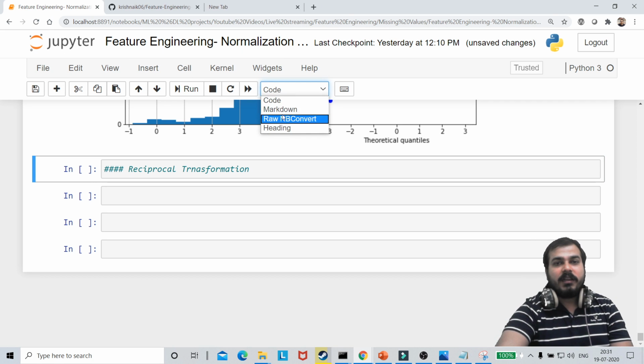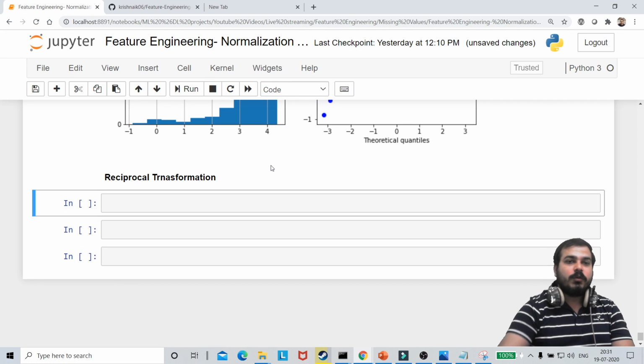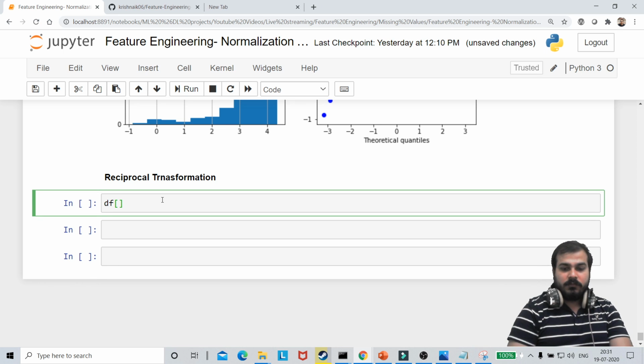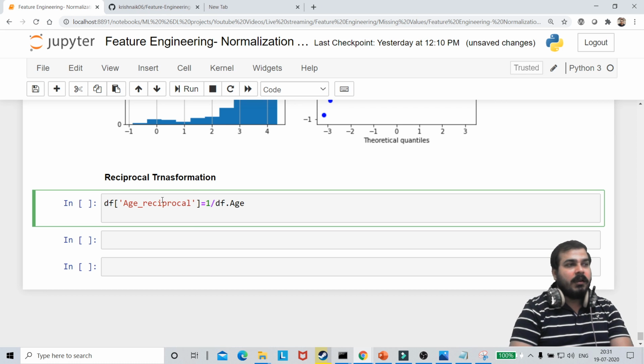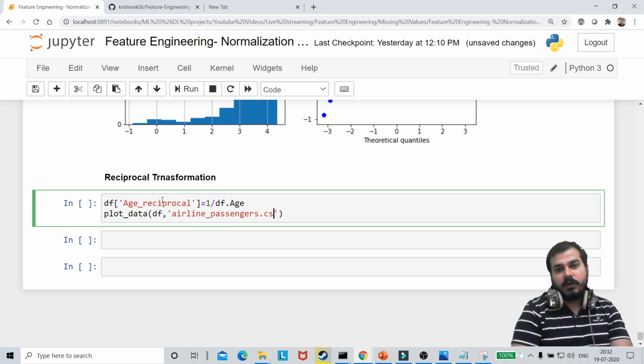In reciprocal transformation, again guys, it is pretty simple. I'll create a new variable like age underscore reciprocal. Reciprocal is nothing but reverse, so I'll write 1 by df dot age. And here I'm going to say plot underscore data, give my df, and the variable I'm going to give is age underscore reciprocal.